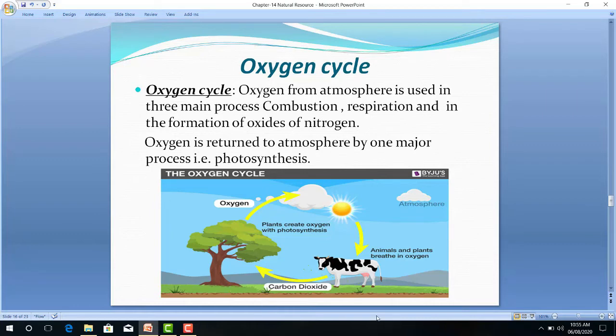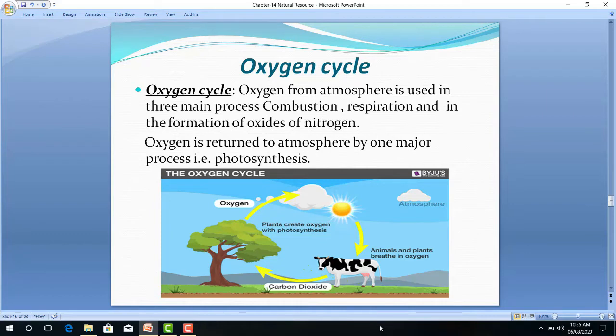Human beings and animals take oxygen from the atmosphere and release carbon dioxide and water vapor through respiration. Dead organisms also need oxygen for their decomposition. The burning of fossil fuel needs oxygen. Plants take carbon dioxide and water in the photosynthesis process and release oxygen into the atmosphere.